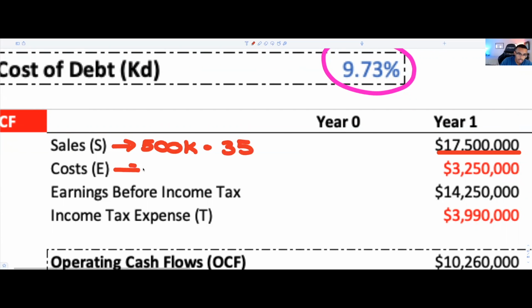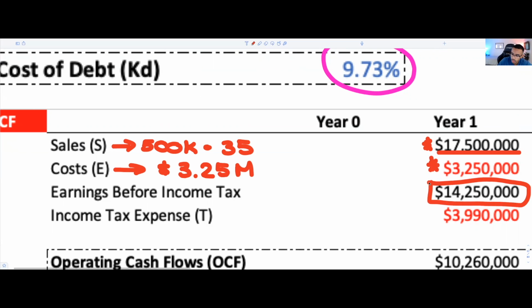And what I've allocated as our cost was exactly the fixed cost that we mentioned above, which was 3.5 million per year. Now, that amount less 3.25 is going to give us our EBIT.